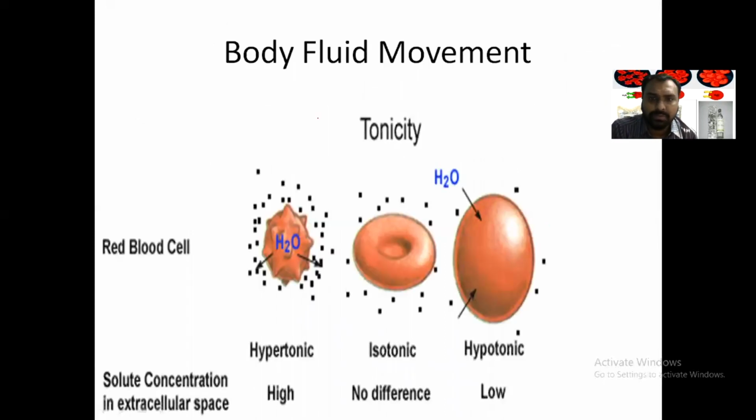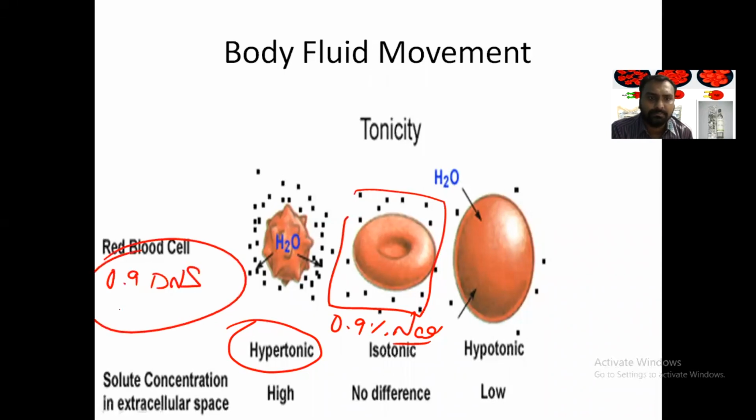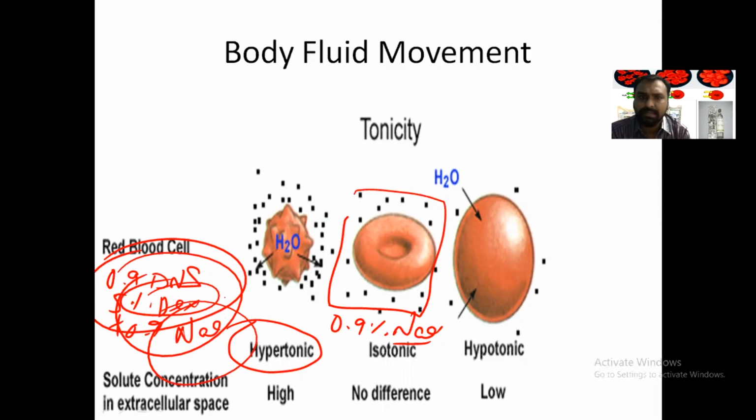Now, suppose this is the RBC, and when it is placed in an isotonic medium like 0.9% sodium chloride, then everything is okay. But when we give a hypertonic fluid, for example 5% dextrose plus 0.9% normal saline, because of the dextrose, glucose, and sodium, the fluid is hypertonic.